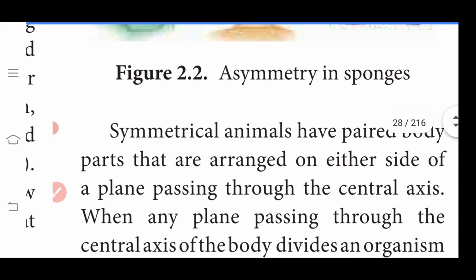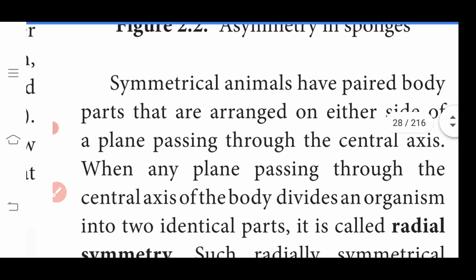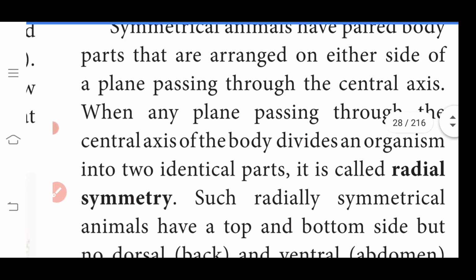Next, symmetrical animals have paired body parts that are arranged on either side of a plane passing through a central axis. When any plane passing through the central axis of the body divides an organism into two identical parts, it is called radial symmetry. Important question, note it, radial symmetry. We can divide it into two halves in any direction of the plane.